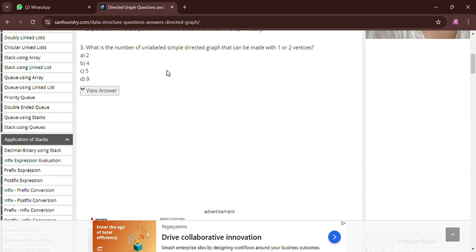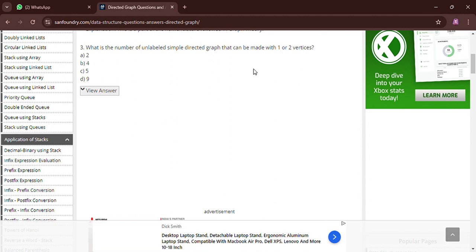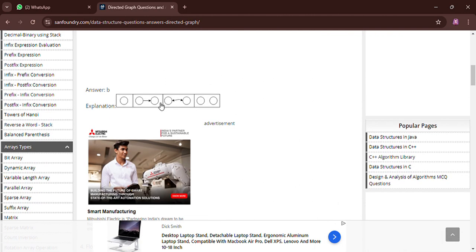So we can see that we have one vertex and two vertices. From the one vertex only, we can make one simple graph. From the two vertices we can also make one, and if we have both one and two, then we can also draw the third type of graph. If we connect both, then they will be four. So the answer will be 4.